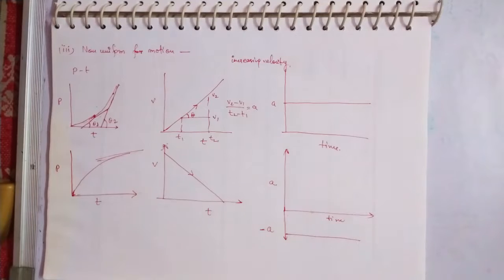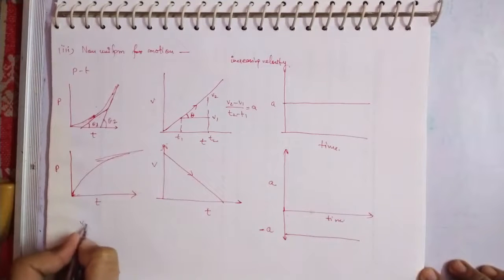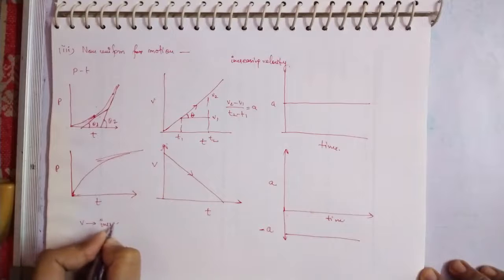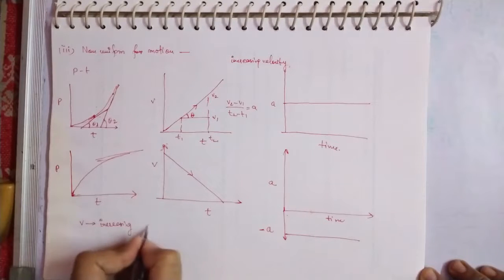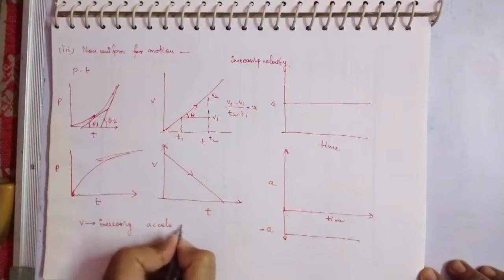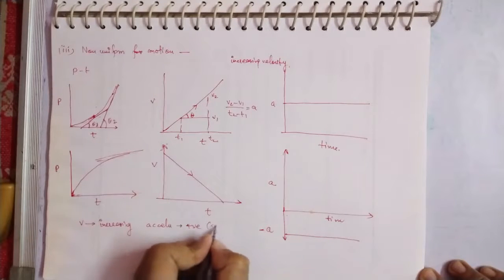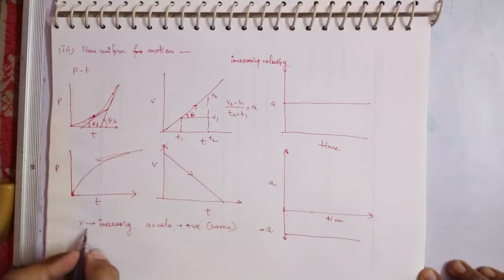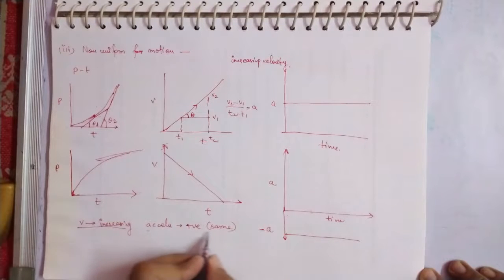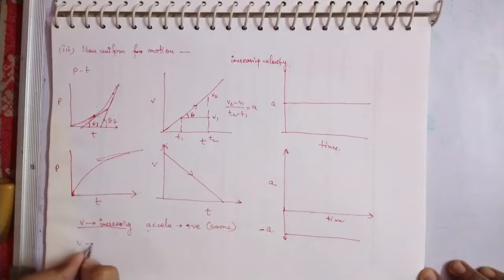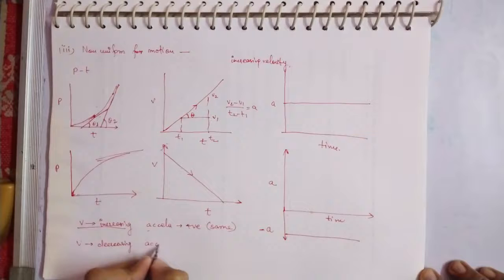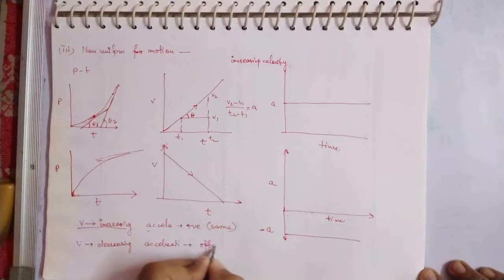Okay, so what did we find here? If velocity is increasing, that means acceleration is constant and is acting in the same direction as the velocity. That means if v is increasing, then acceleration is acting in the same direction. But if v is decreasing, then acceleration is acting in the opposite direction to your velocity.